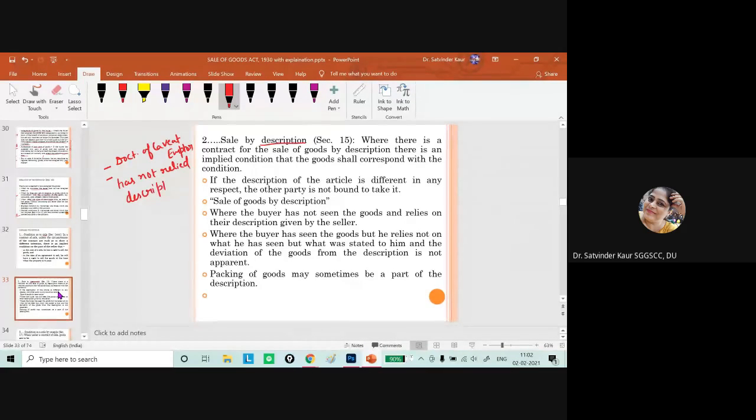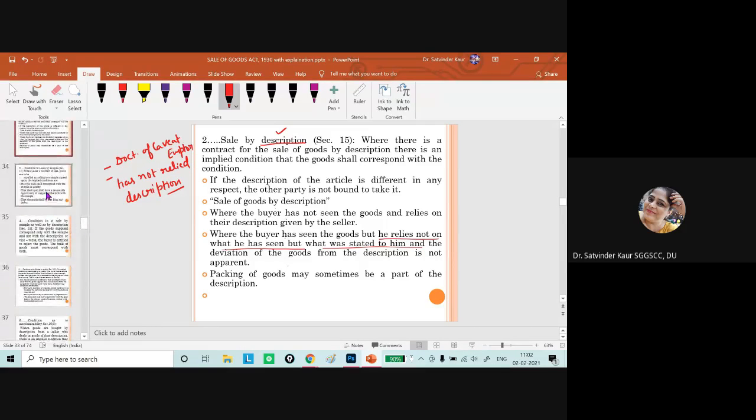Then the goods will not fall in the category of sale by description and that condition will not be fulfilled. But this case of description will apply where the buyer has not seen the goods, or the buyer has seen the goods as well, but he relies not on his own judgment or what he has seen, but on what has been stated to him. So in this case, if the goods deviate from the description, the buyer can set aside the goods.